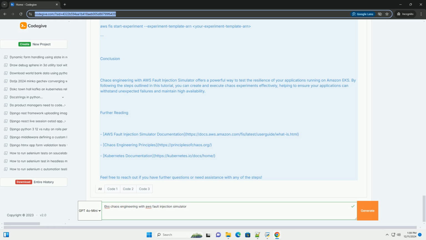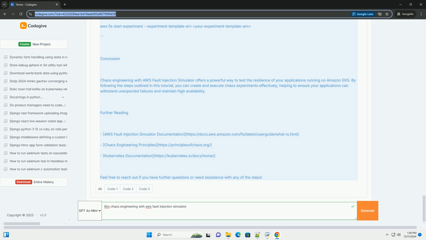Example: injecting latency into a pod. Here's a sample experiment template JSON for injecting latency into a specific pod. JSON. Description: inject latency into a specific pod. Targets: myTarget. Resource type: aws:eks:pod. Resource ARNs: arn:aws:eks:us-west-2:123456789012:pod/my-cluster/my-namespace/my-pod.